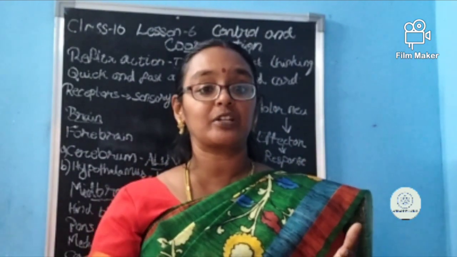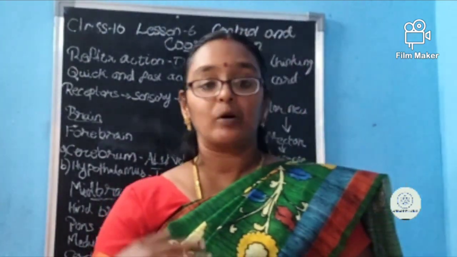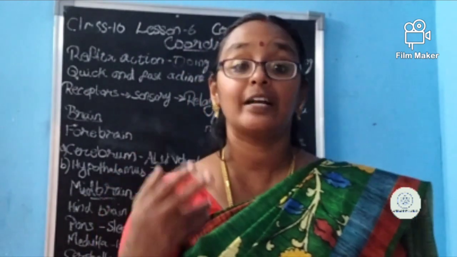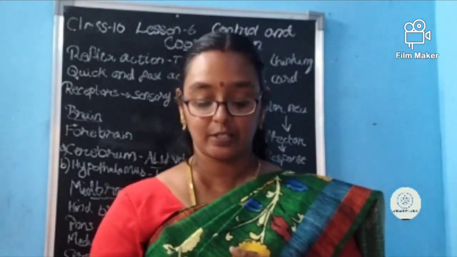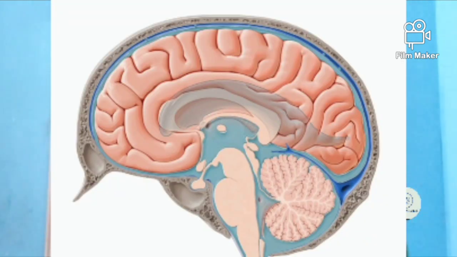Okay, so what are the protective layers? Cranium or the skull is there. Then 3 layers called meninges are there. And also a fluid helps for protection. What is its name? Its name is cerebrospinal fluid.